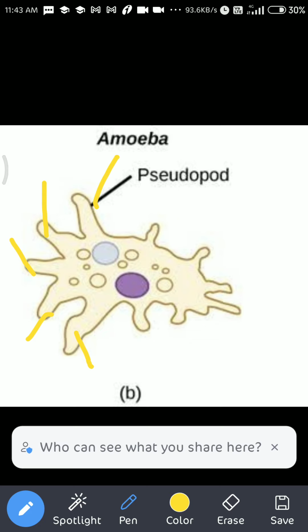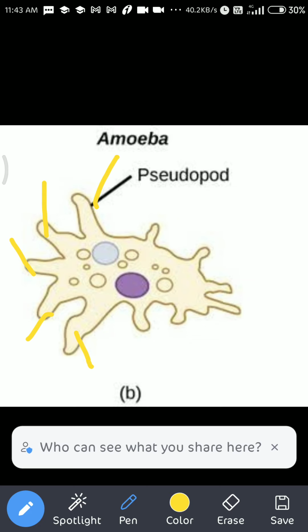I told you in the previous class, pseudo means, who will tell? Pseudo means false and podia means feet.